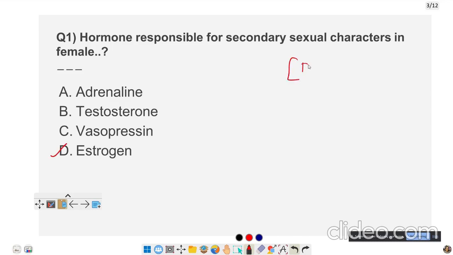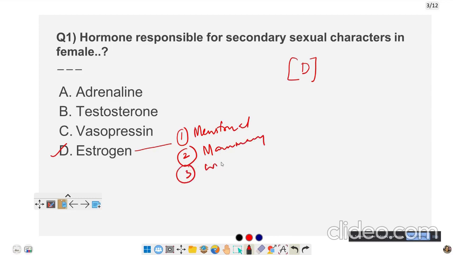Why have I decided on estrogen? Because estrogen gives the feminine characters in a female. One is that at puberty, the female will have the menstrual cycle. Second, the development of the breast or the mammary glands, and widening of the waist. These all things are related with the wide hips. This is related with the secondary sexual characters.